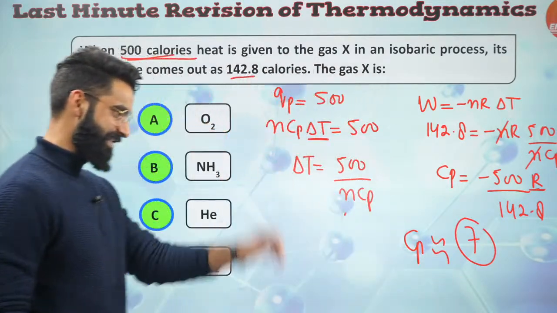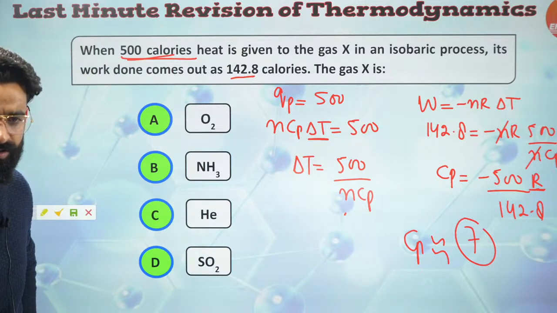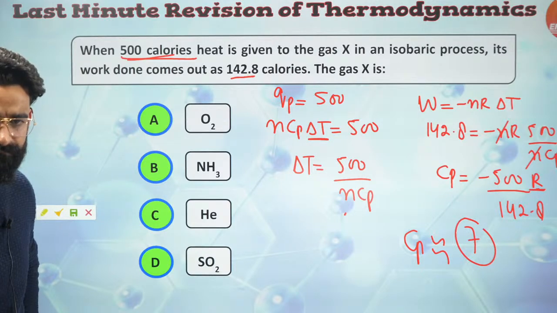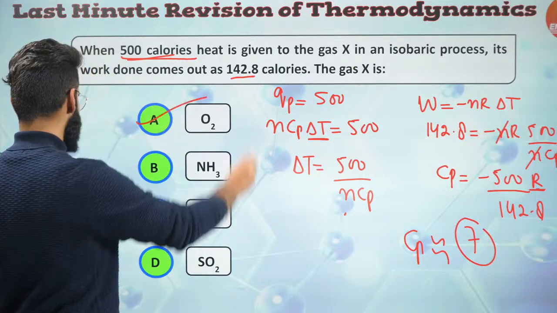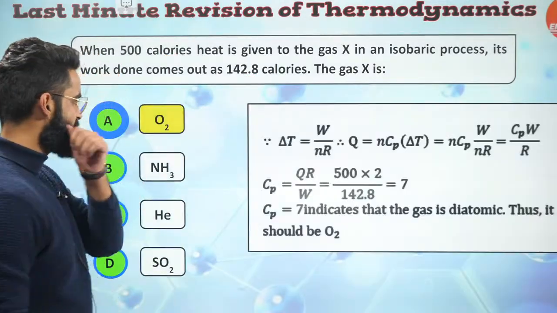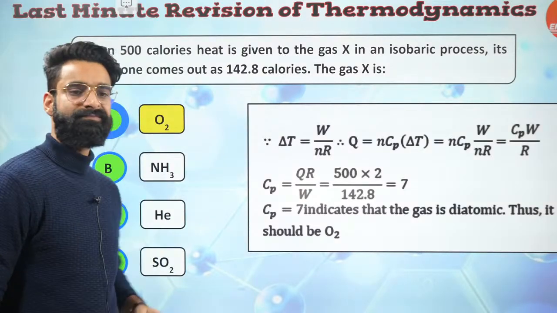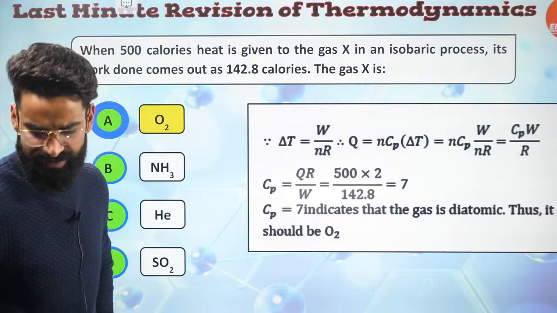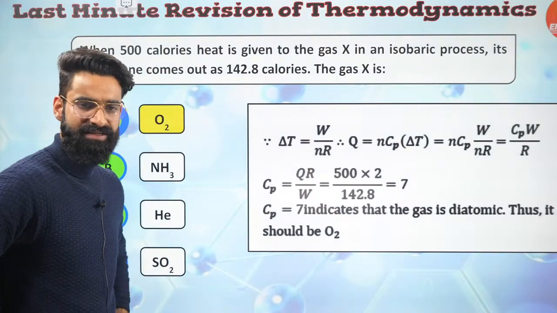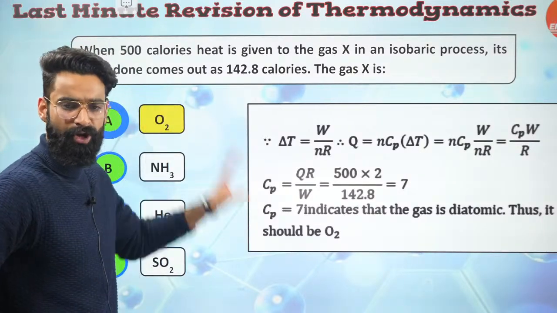If CP value is coming as 7, which gas has got the CP value as 7, guys? Do you remember? For which gas CP value is 7? Diatomic gas, guys. It's going to be oxygen, right? A simple question this was, correct? Let me know in the chat box if it's clear to every single guy. Let me know fast. CP value is coming as 7. That indicates the gas should be diatomic. Hence, it should be oxygen.